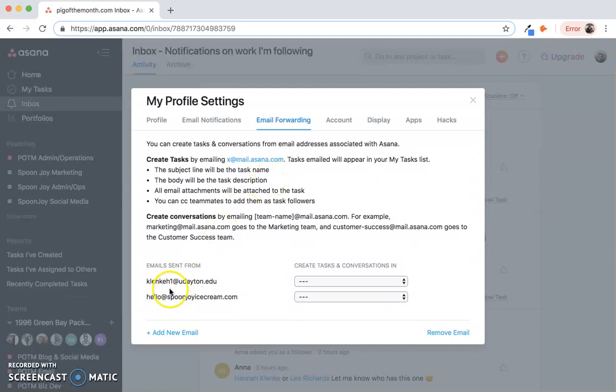Before you can do this, you have to make sure you add your email so that it knows to accept emails from my personal email, for example, or the Spoonjoy email, or the Pick of the Month orders email. There are other settings in this area too, which we'll talk a little bit more about in our next section.